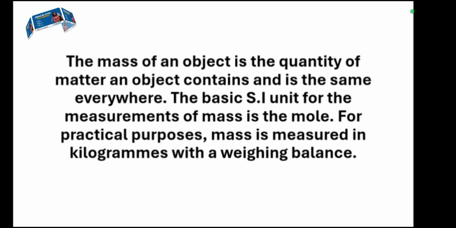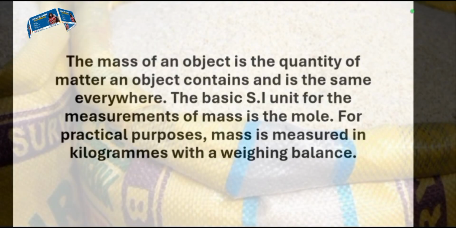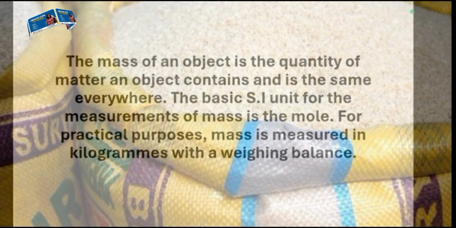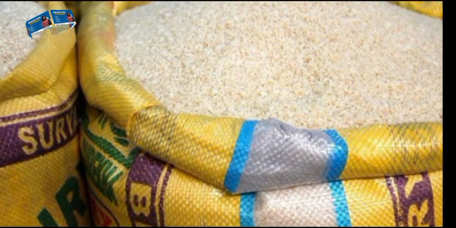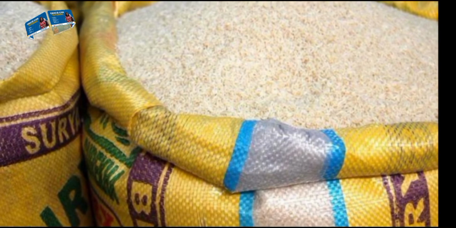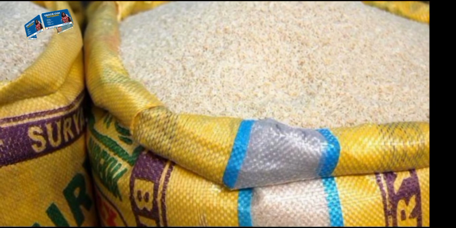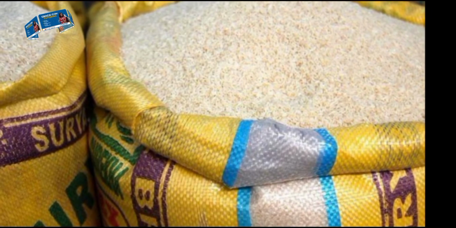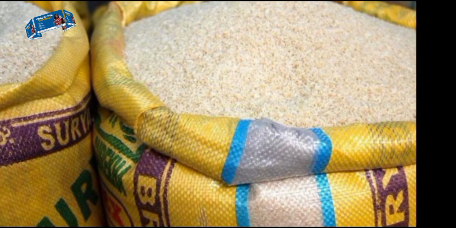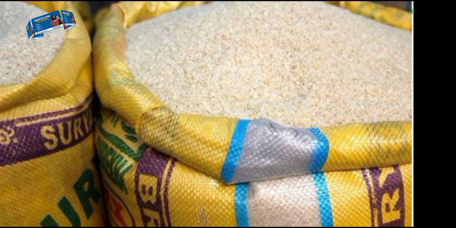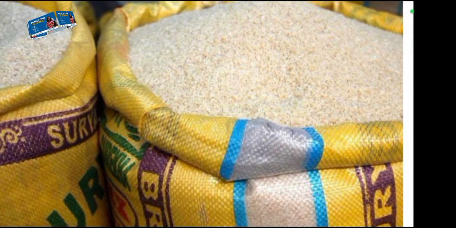Let's use a 5 kg bag of rice for instance. You know 5 kg. So a 5 kg bag of rice is just 5 kg. Wherever you go, it's 5 kg. But I want to tell you that mass and weight are not the same. Mass and weight are not the same. Let me finish with mass first. If you carry the same 5 kg to the moon, there is every tendency that the weight will be lighter, but it's still 5 kg.